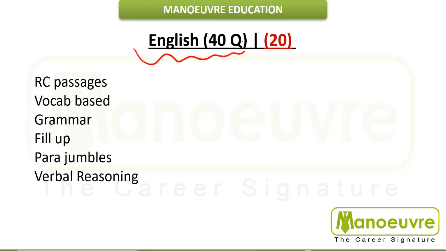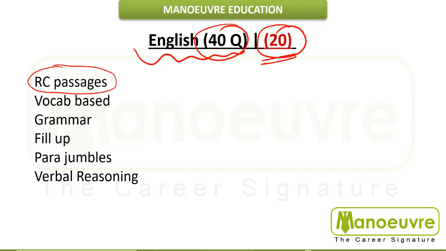First let me talk about the English. Earlier they used to ask 40 questions, but now they will be asking 20 questions from this area, which is nothing but half the questions. From RC, which is nothing but your passage, earlier they used to ask 2 passages, but in this exam you can expect 1 RC, which will take care of your 4 to 5 questions.